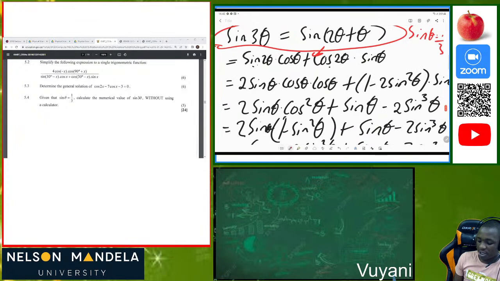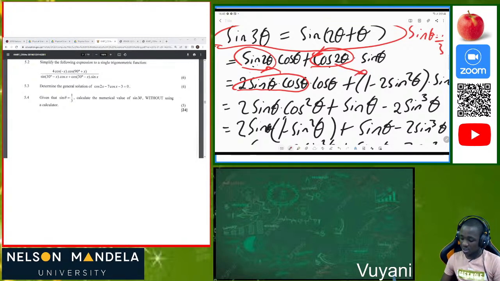So I broke the compound angle, then I was able to reach here 2 sine theta times cos theta. After this step I saw that these two are double angles. Since we have the double angle of sine here, I had 2 sine theta times cos theta. This is the solution of this double angle, and I transformed also this double angle into 1 minus 2 sine squared of theta.